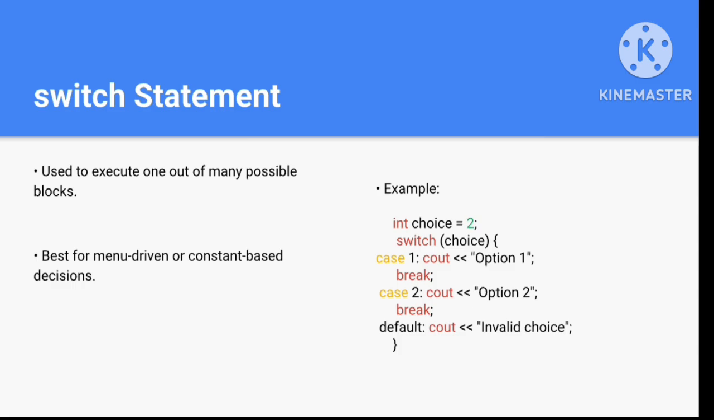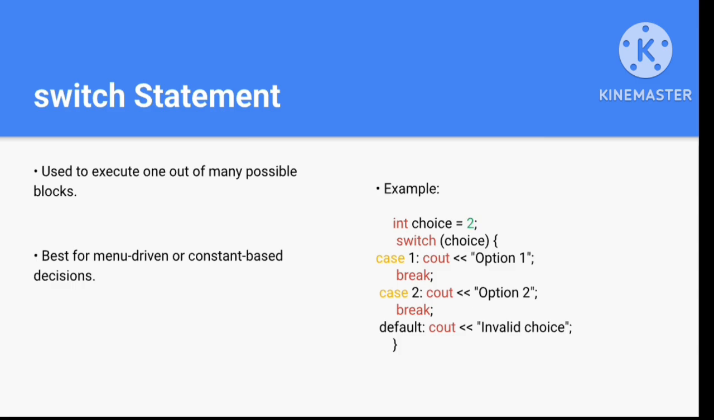Now the switch statement. The switch statement is used to execute one of many possible blocks. It is best for menu-driven or choice-based decisions. Here a specific case gets executed according to the user input. So in the example you can see the choice value is given as 2, and in switch we have passed the choice variable, and there are two cases and a default case. According to this input, one case will get executed, and in this switch statement you always have to use the break statement.